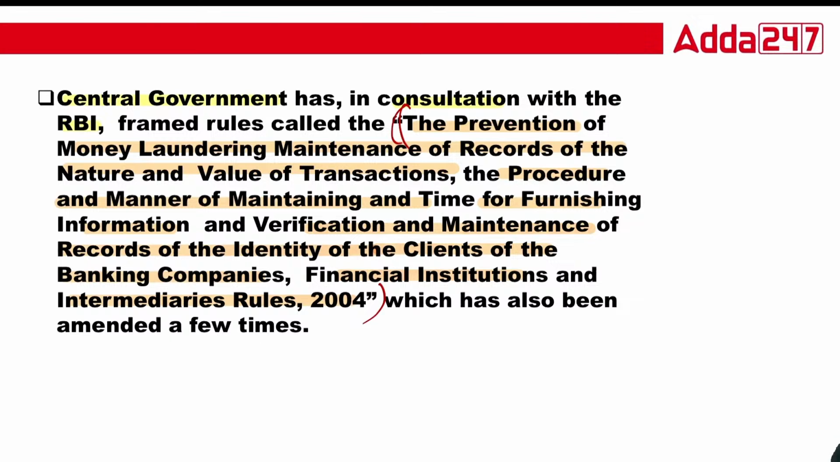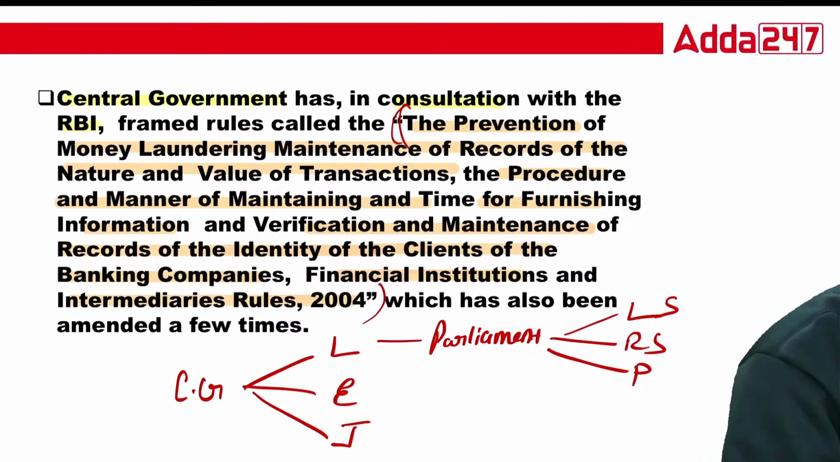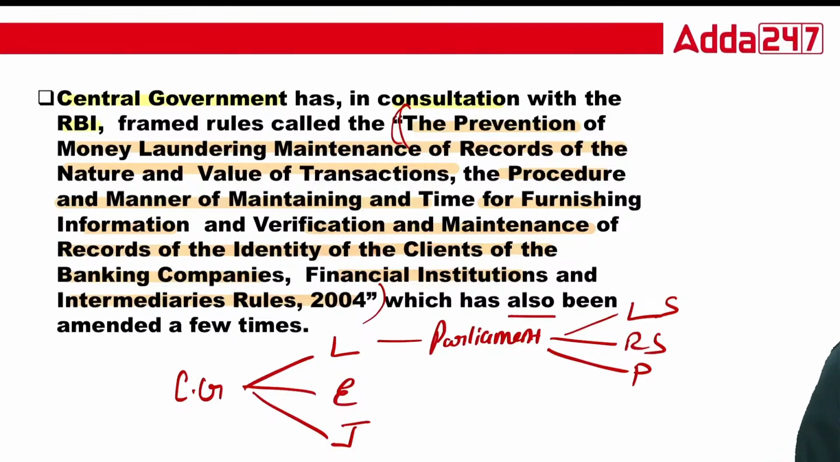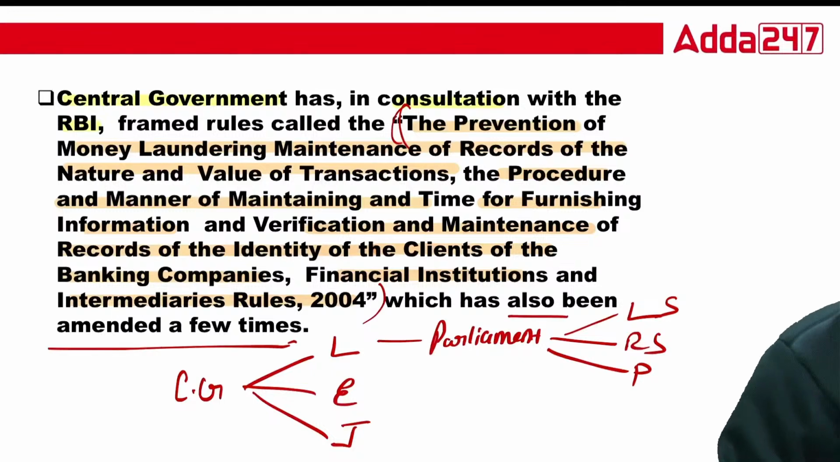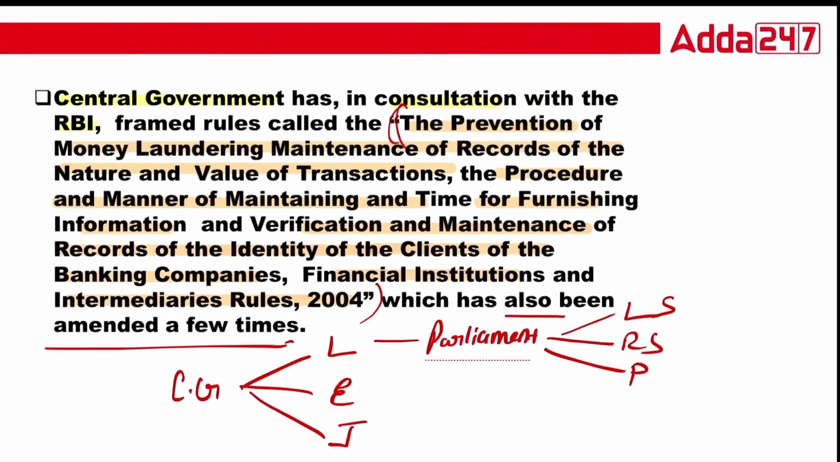Central government means, as we know, if we talk about the central government, it has three parts: legislature, executive, judiciary. Legislature, that is the Parliament. Parliament, Lok Sabha, Rajya Sabha, the President will sign, then it becomes the law. So this is this part. Done. It has also been amended a few times. So this is an important one. Done, class. This is the important part.